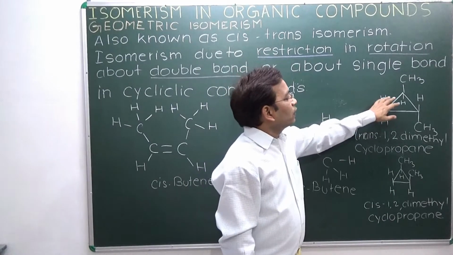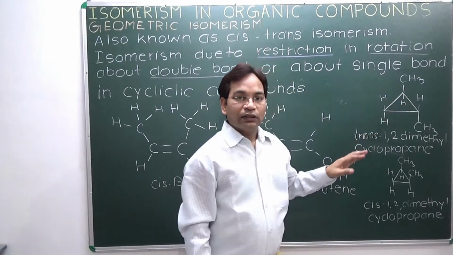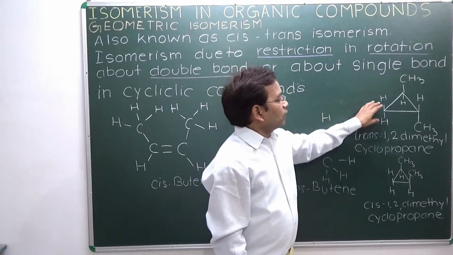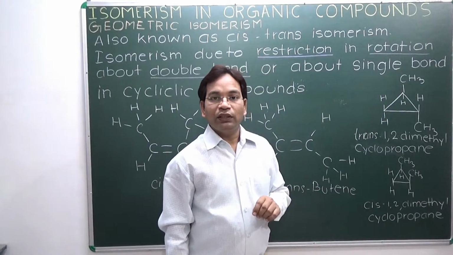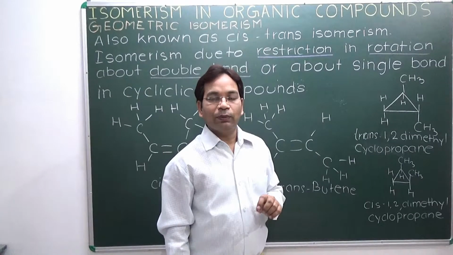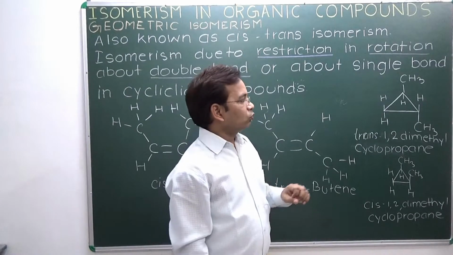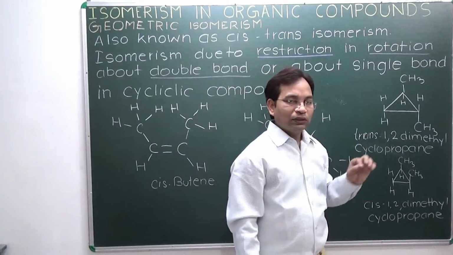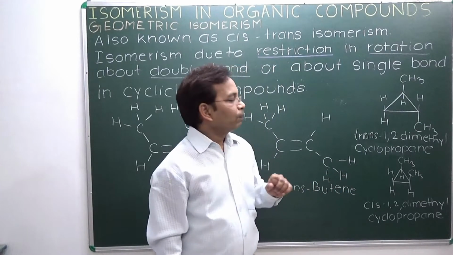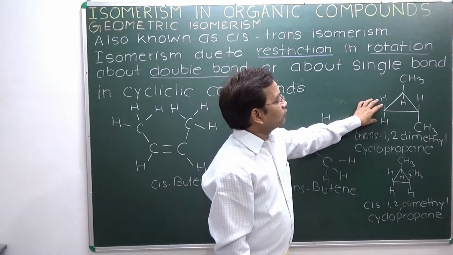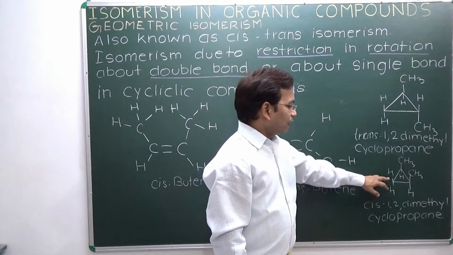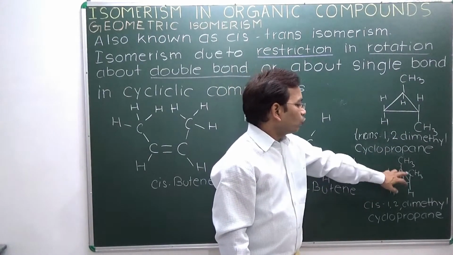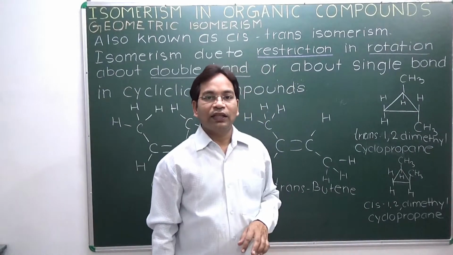Here it is 1,2-dimethyl cyclopropane, but if there is a compound with 1,1-dimethyl on the cyclic ring, there will be no isomerism because both groups are on the same carbon of cyclopropane. Here it is trans 1,2-dimethyl cyclopropane and this one is cis 1,2-dimethyl cyclopropane.